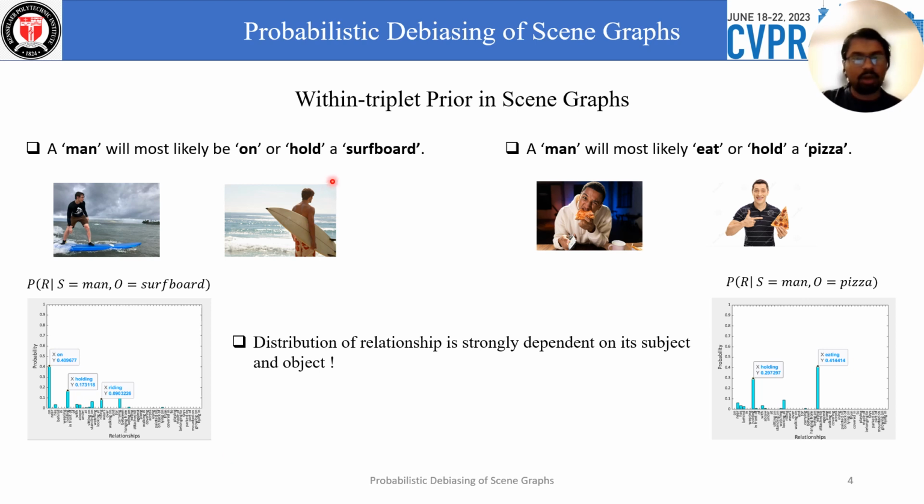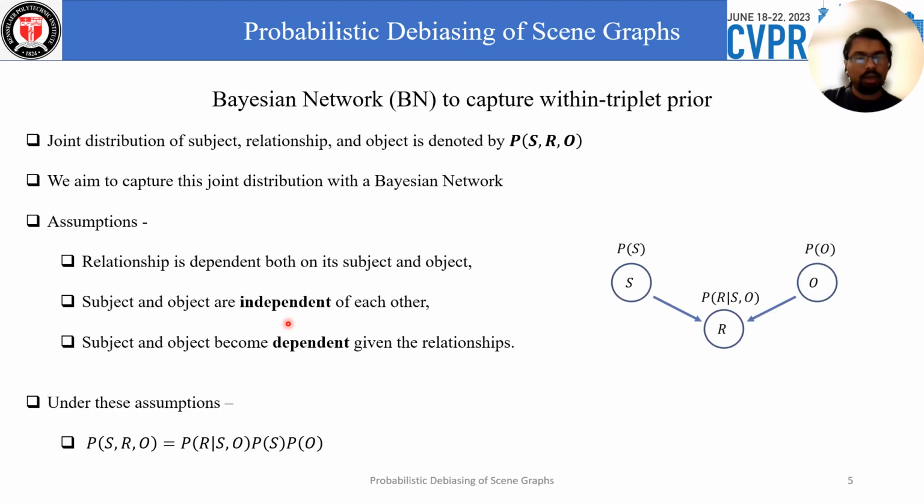The within triplet prior in scene graphs dictates that the relationship of any triplet is strongly dependent on the subject and object. As you can see here, for the man and surfboard, the relationship will most likely be on or hold. It will never be eating or flying in. Then we can capture this within triplet prior with a Bayesian network of 3 nodes: subject, relationship, and object. The subject and object are independent of each other. The relationship is dependent on both the subject and object, and subject and object become dependent given the relationship. Under these assumptions, we can decompose the joint distribution like this equation here.